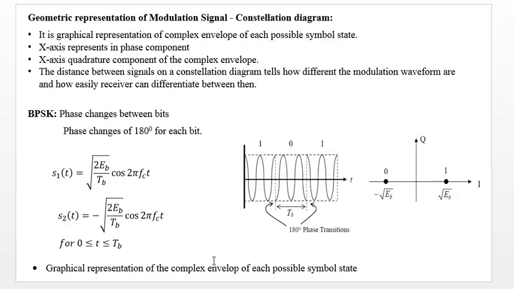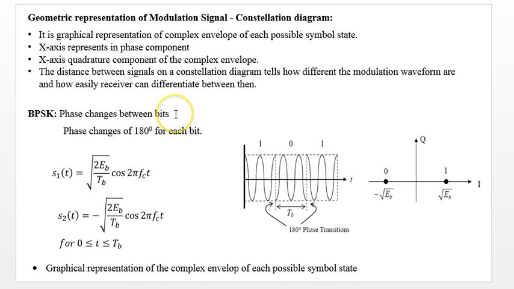Now we see the geometric representation of the modulation signal, which we call a constellation diagram. Basically, it is a graphical representation of the complex envelope of each possible symbol state. The x-axis represents the in-phase component, and the y-axis is the quadrature component of the complex envelope. The distance between signals on a constellation diagram tells how different the modulation waveforms are. That means if they are far apart, the modulation waveforms are quite different, and the receiver can differentiate between them. This is binary phase shift keying.